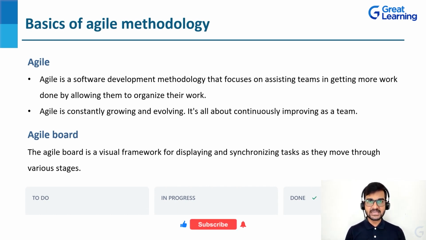So first of all, let's have a look at agile. Agile is a software development methodology that focuses on assisting teams in getting more work done by allowing them to organize their work. Agile is constantly growing and evolving. It's all about continuously improving as a team. Whenever you talk about a project, there are various tasks in that.